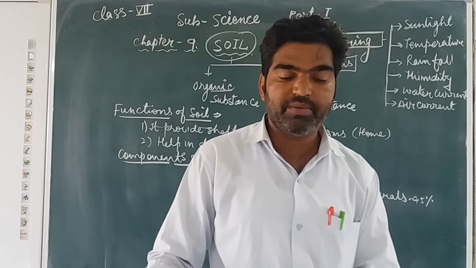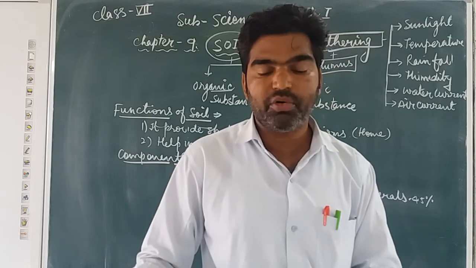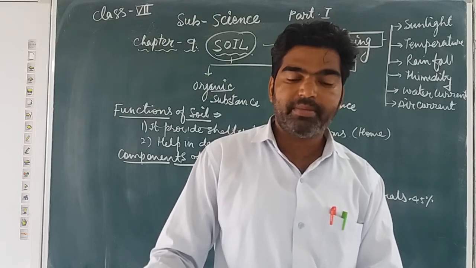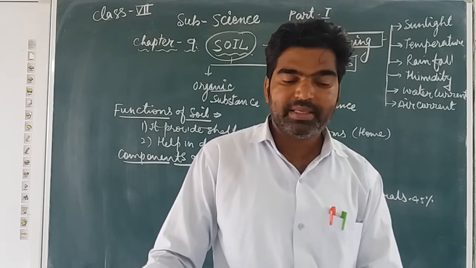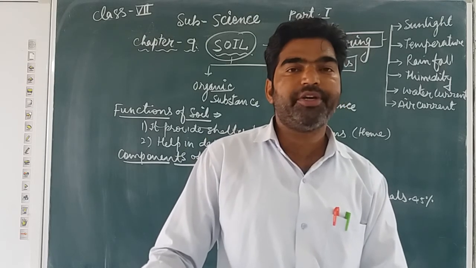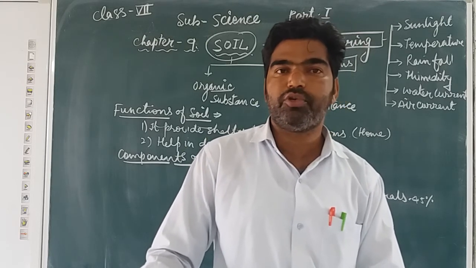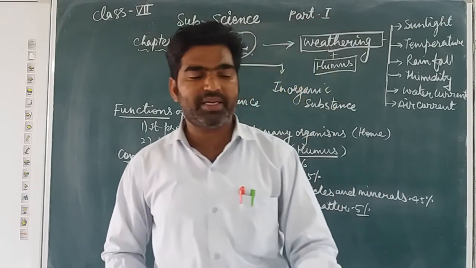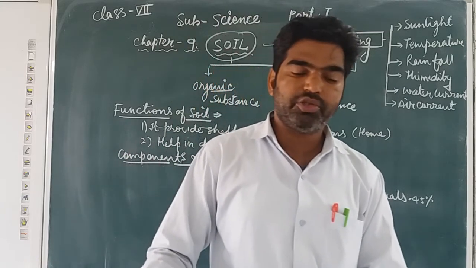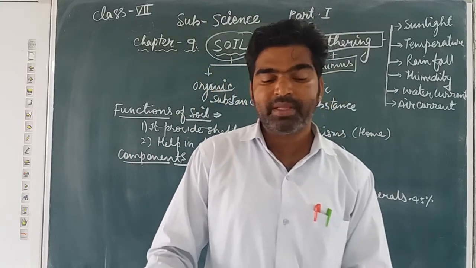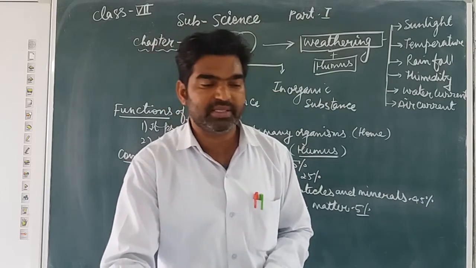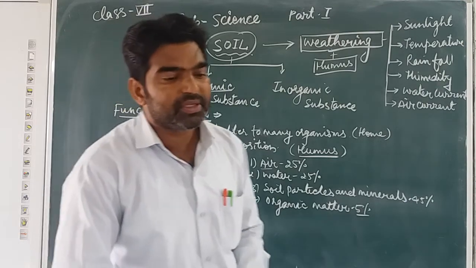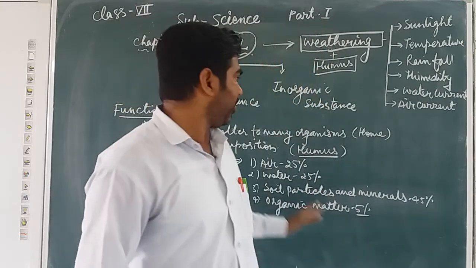Gravel is larger than 2 mm, very rough and big. Sand is 2 to 0.5 mm, coarse and slightly coarse. Silt is 0.05 to 0.002 mm, fine particles. And the finest, smallest particles, 0.002 mm or less, are called clay particles. So these are all the composition or components of soil.